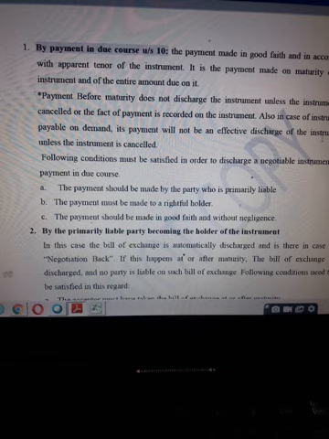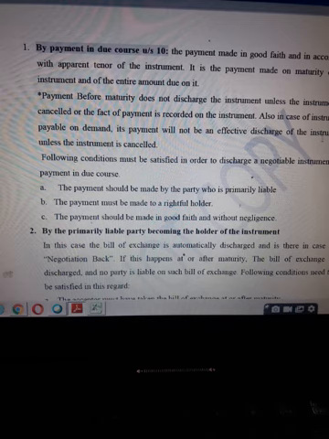And if you make the payment on the maturity and the entire amount is paid by you and you are making this payment in good faith, that means you didn't have any doubt on the title of the person who was receiving this payment, in that case, you are said to have made the payment in due course. So the first and the foremost and the most natural way of discharge of an instrument is making this payment in due course. Payment by the primary liable person to the holder who is having the name on that instrument.